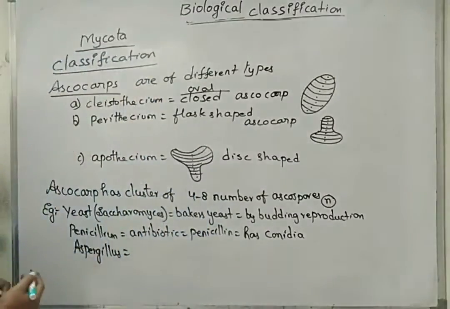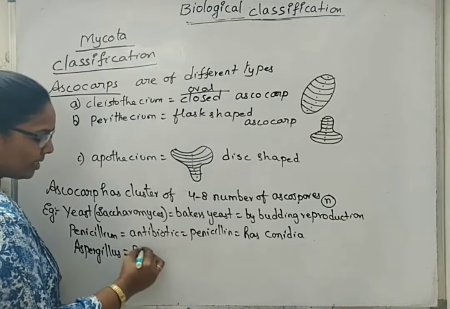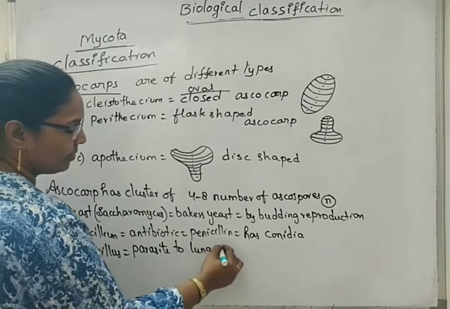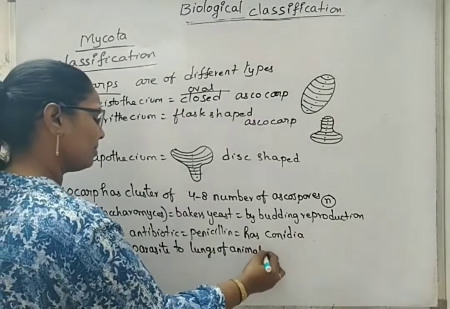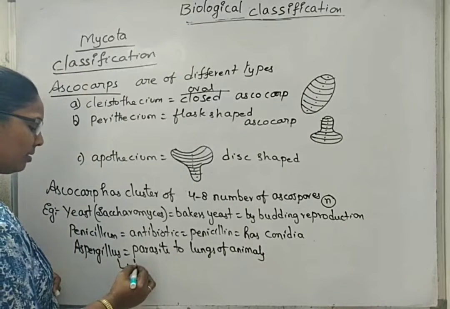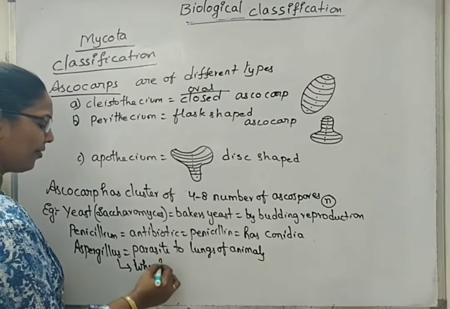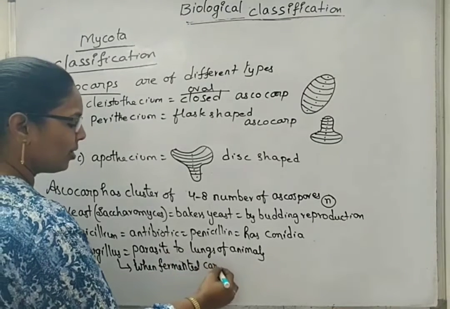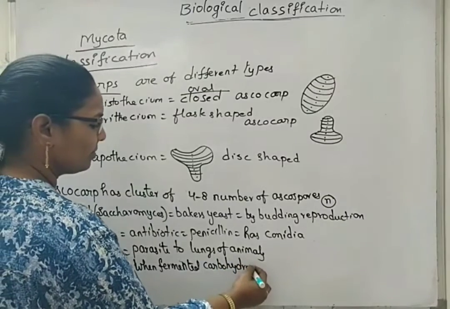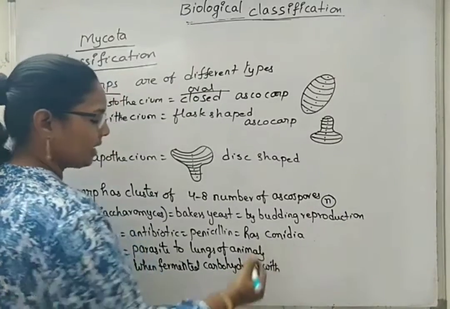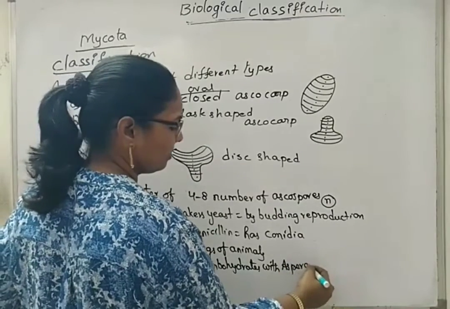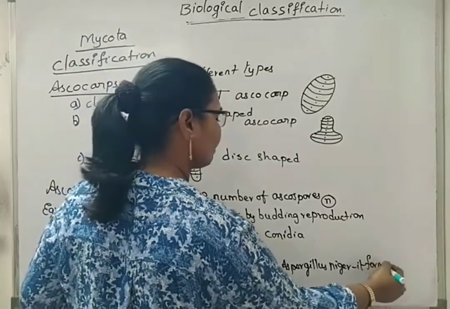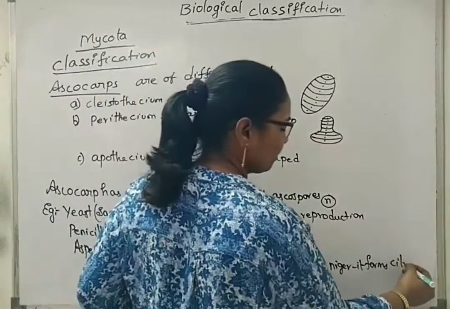So it is harmful for both animals and plants. When carbohydrates are fermented with Aspergillus niger, it forms citric acid.